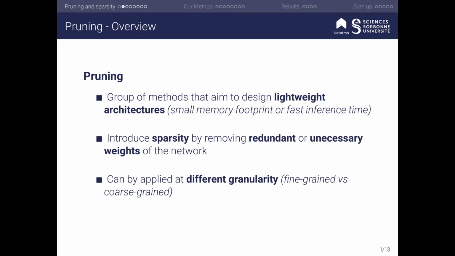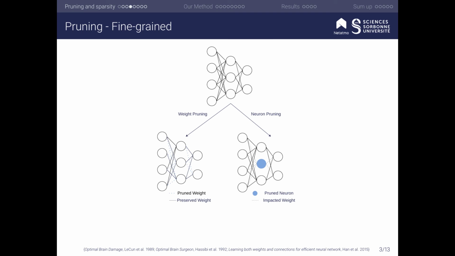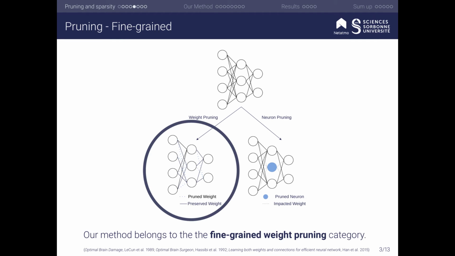Pruning can be applied at different granularity. This is what we will see in the next few slides. Coarse-grained pruning refers to methods that remove either a subnet or a complete filter or part of it, for example, channels, columns, or rows. Fine-grained pruning targets weights or neurons. Our method belongs to the fine-grained pruning category, therefore we will focus on this one.